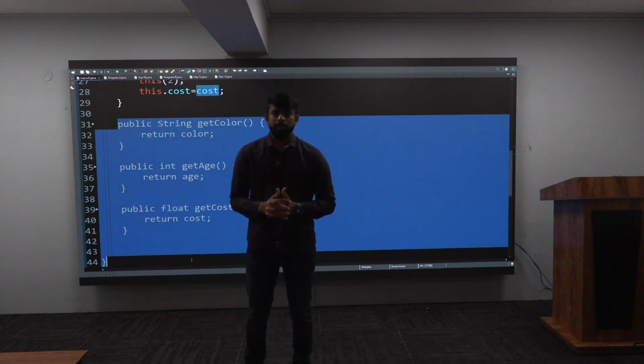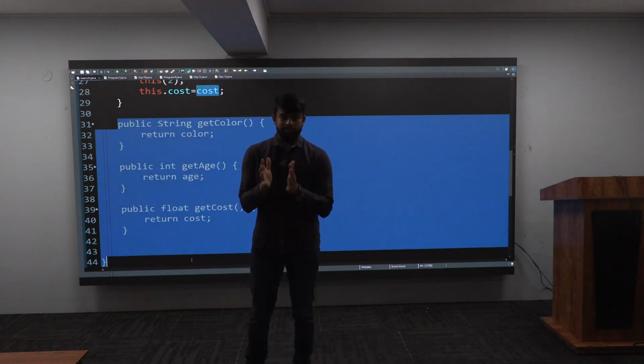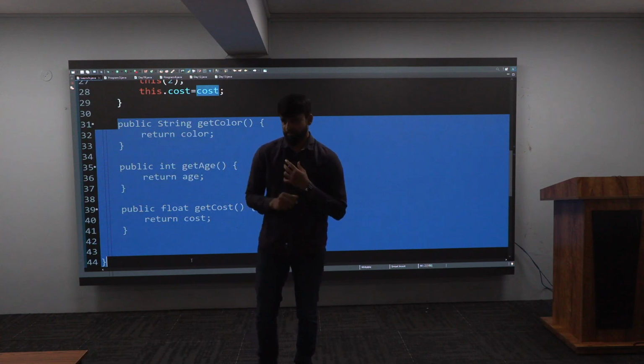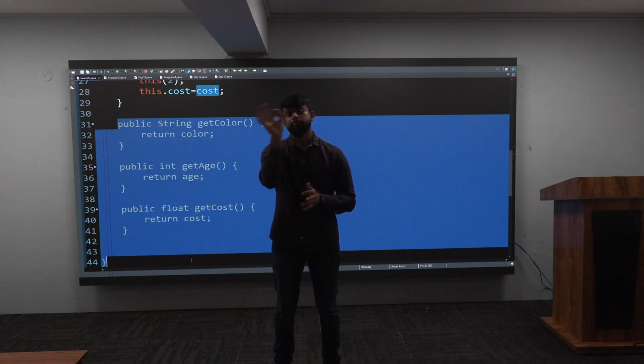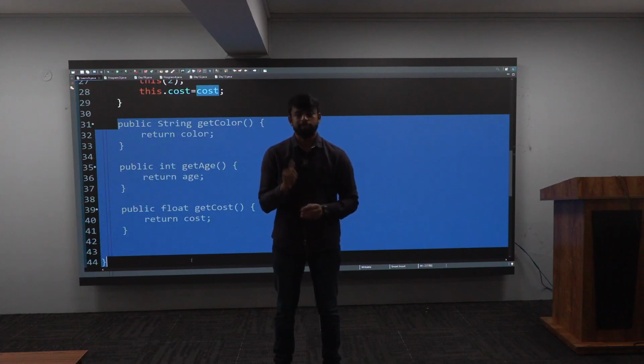See, I told you that a program can be written in many ways. But always remember that there should be a proper maintenance of the code. Means there should be a proper discipline of the code. And this discipline is maintained using what? Encapsulation. That is why encapsulation will help you maintain your code properly. Got this, all of you?